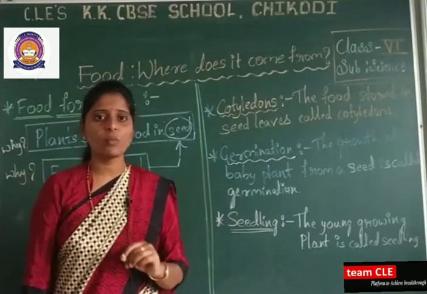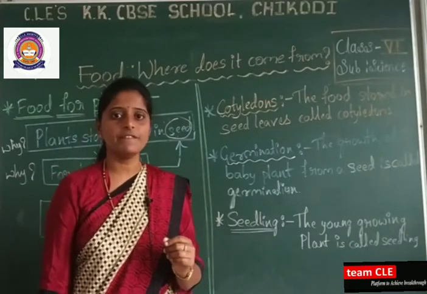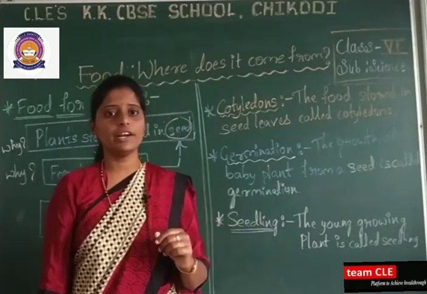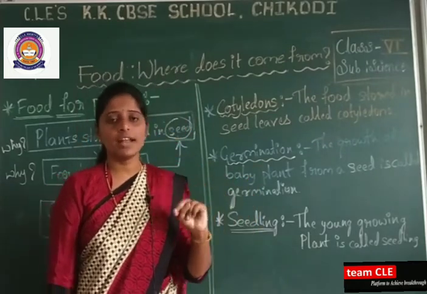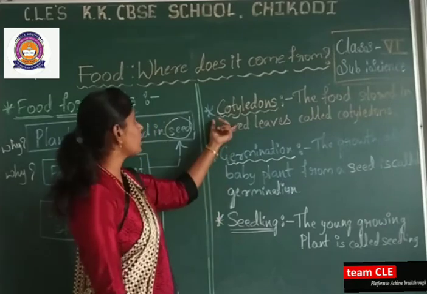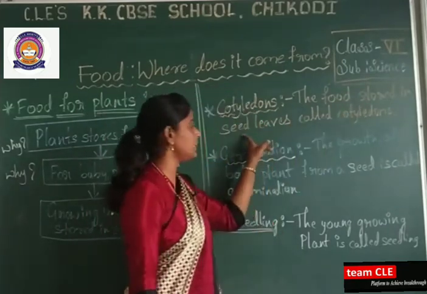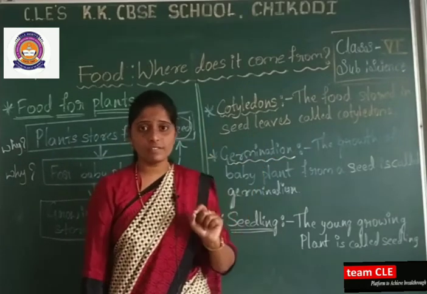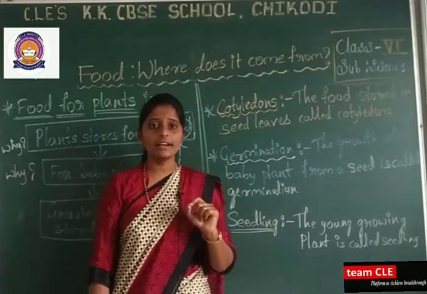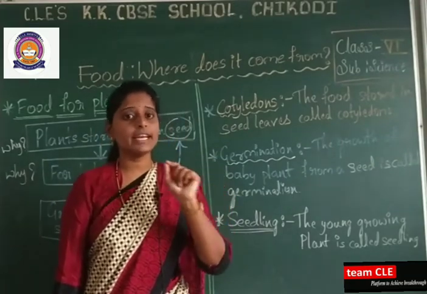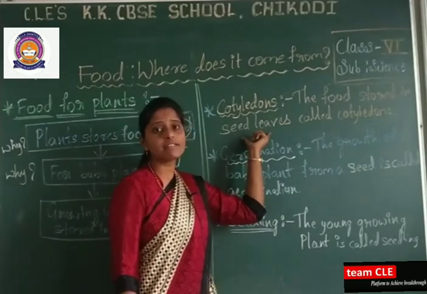Yes, students, here one term will come, that is cotyledons. Then what are cotyledons? In your previous classes you studied about cotyledons. There are two types of seeds, monocot and dicot. Cotyledons are nothing but the food stored in the seed leaves, in the structure of a seed. In your 5th standard, you studied the structure of a seed, and we studied about monocot seeds and dicot seeds.